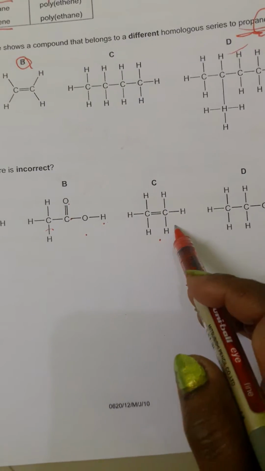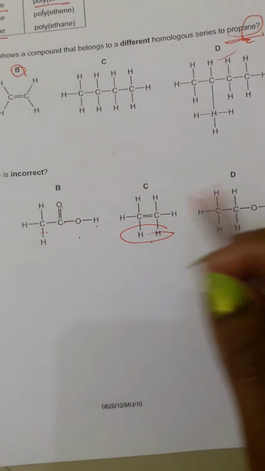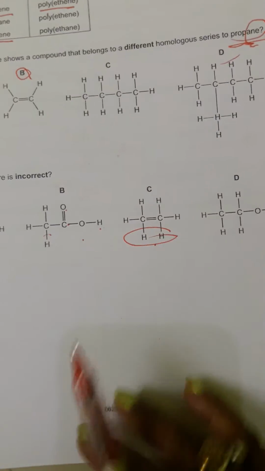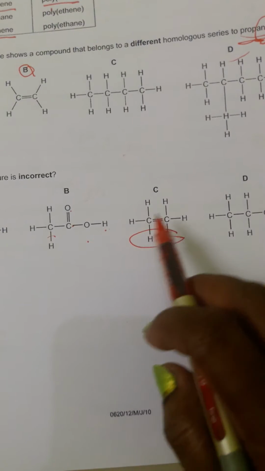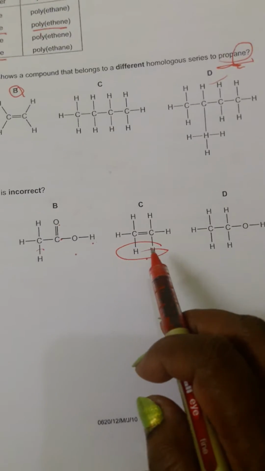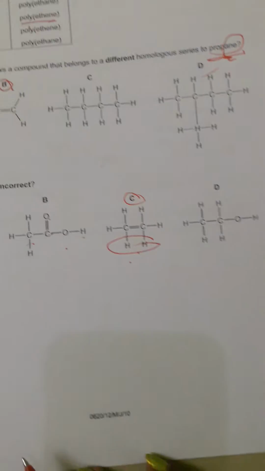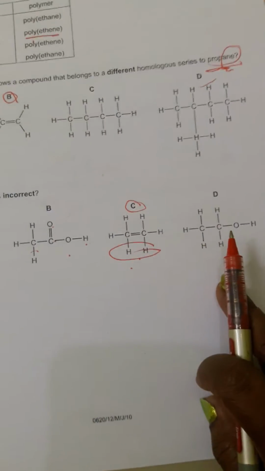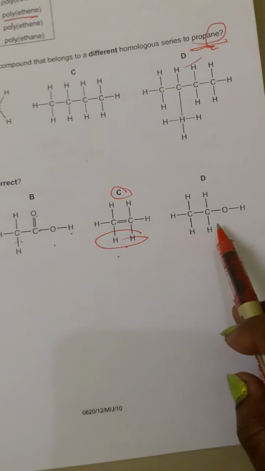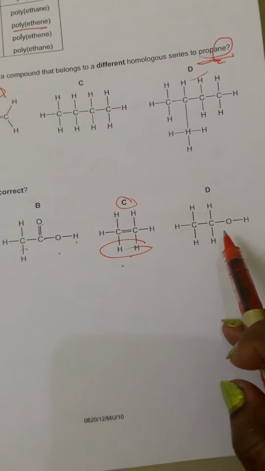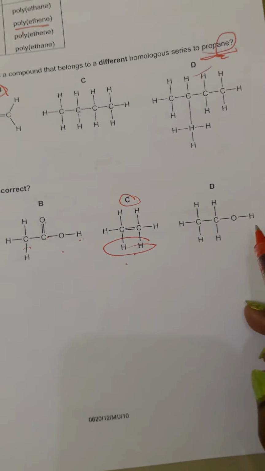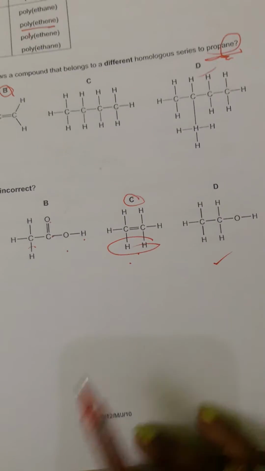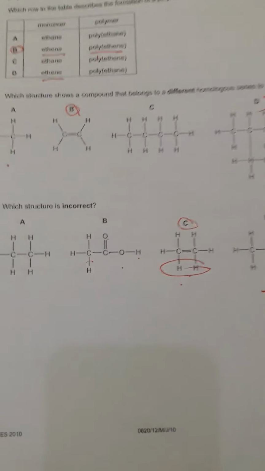But in ethene, this should not come, because only when it loses 2 hydrogens do we use the double bond to balance the carbon atoms. So here this is the answer, but you need to see the other option too. Over here it is C2H5OH, ethanol. This is correct. So only this is incorrect.